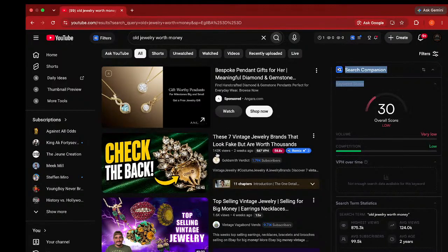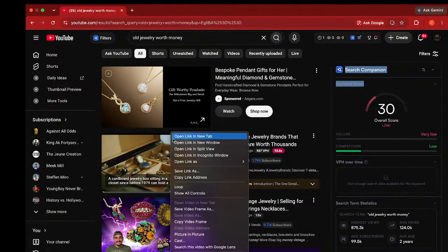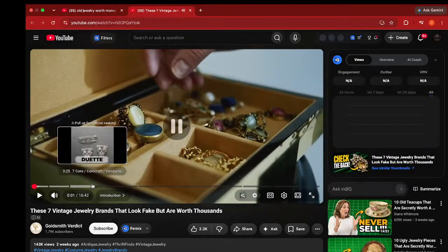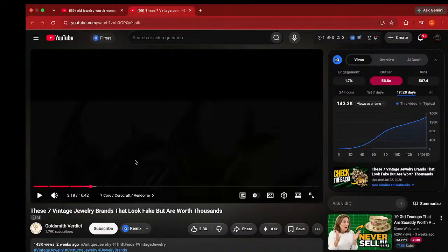This could be a great title. We could basically bring the AI. So if we open this up, we can open it up right here. You can see a cardboard jewelry box. No hard editing. We know that the core ID, the topic ID, is what created it.